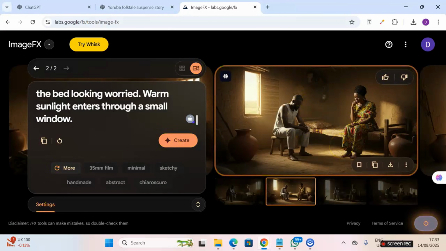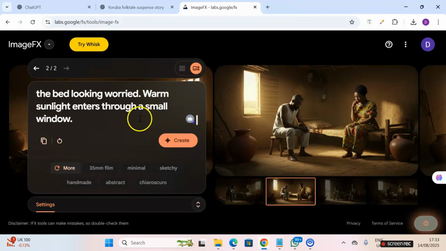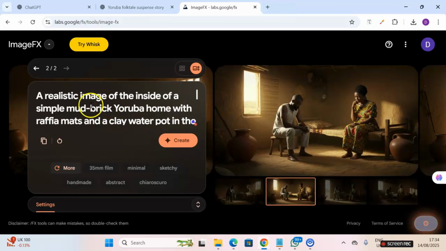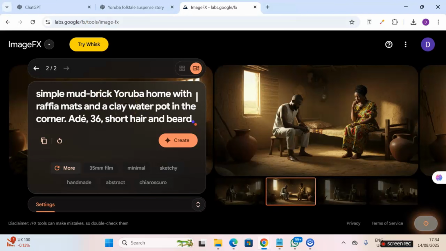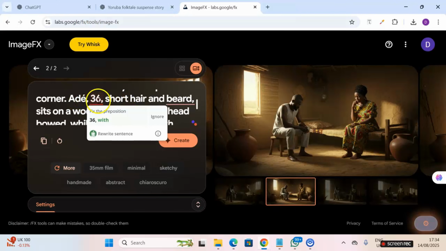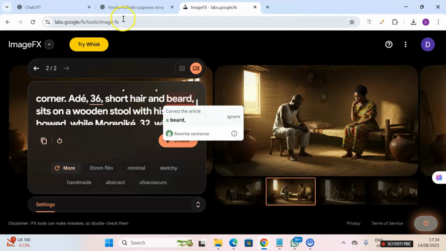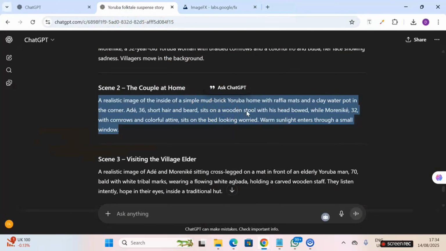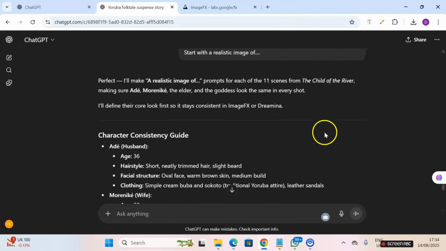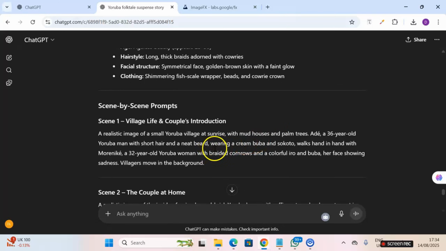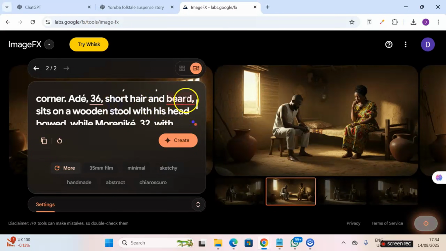But let's say we want to modify this particular prompt to make them wear the same thing, the same hairdo. You come to where you have the features described. For Ade is 36, short hair and beard. So I can include, I'll just copy what I have here. Let me include this and let's see if it's going to give us exactly or something close to what we got in scene 1 in terms of the dressing. Wearing a cream buba shokoto, and paste it right here.